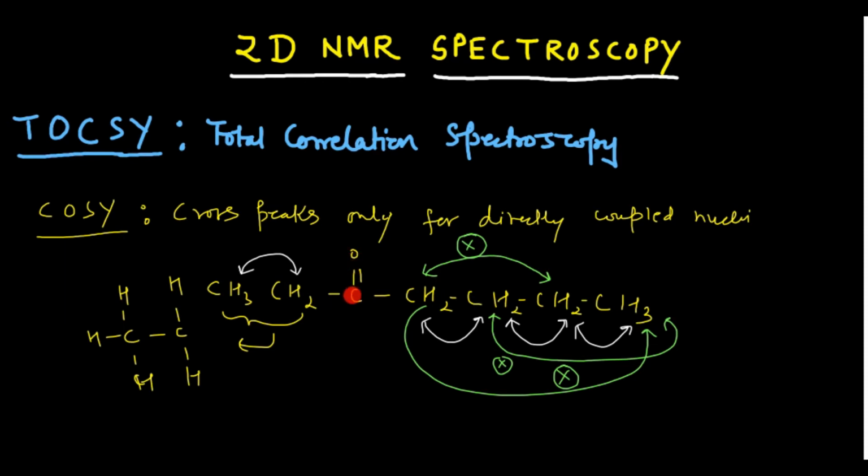However, in between them this carbonyl group is there, so you will not find the correlation between these two hydrogens and these two hydrogens. So there would be a gap due to this carbonyl group, right? Because no hydrogen is here. Sometimes nitrogen may be present. Okay. So basically, what will happen in that TOCSY spectrum?